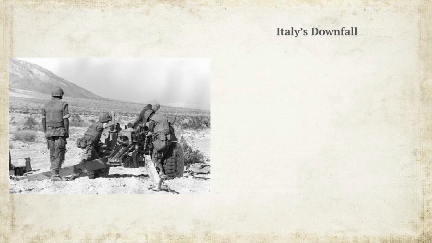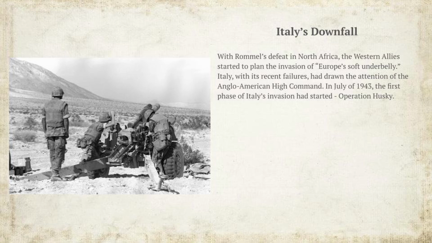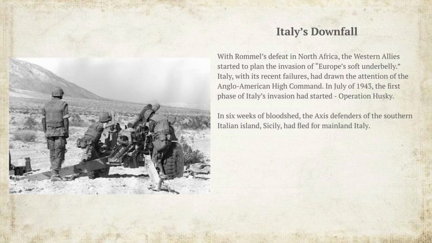Italy's downfall. With Rommel's defeat in North Africa, the Western Allies started to plan the invasion of Europe's soft underbelly. Italy, with its recent failures, had drawn the attention of the Anglo-American High Command. In July of 1943, the first phase of Italy's invasion had started, Operation Husky. In 6 weeks of bloodshed, the Axis defenders of the southern Italian island, Sicily, had fled for mainland Italy.